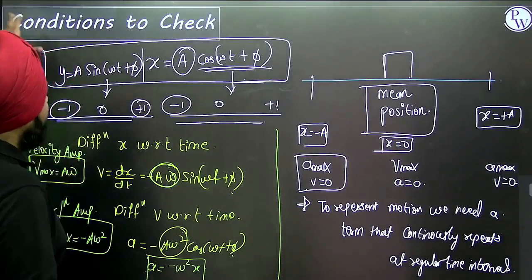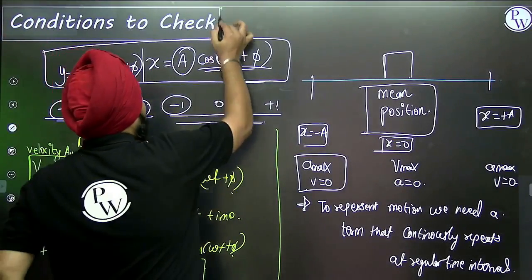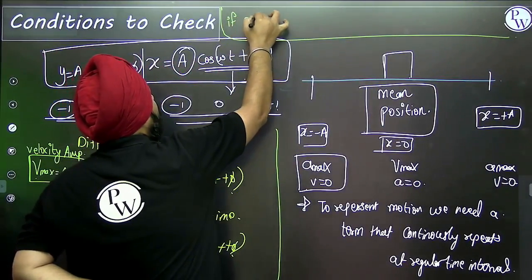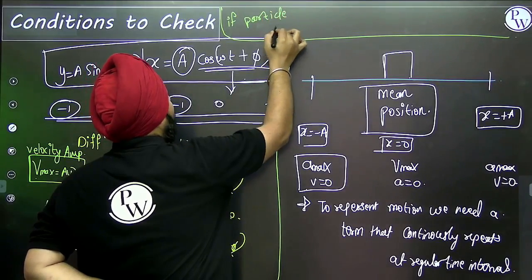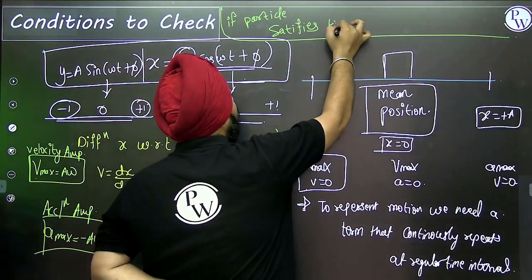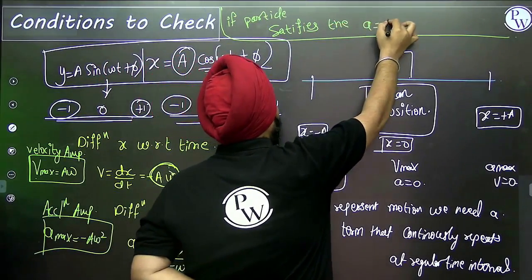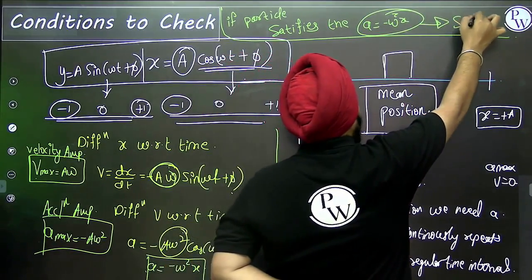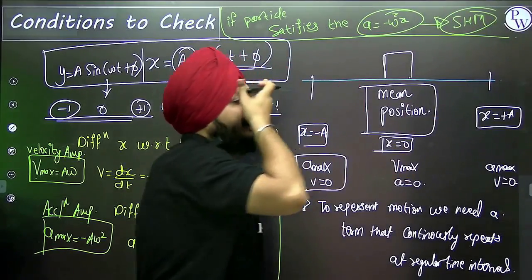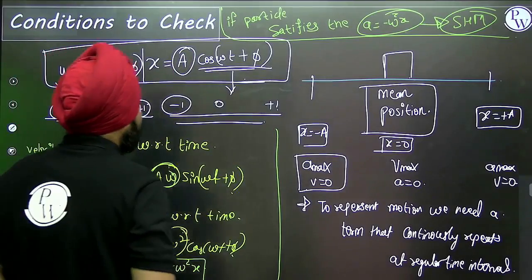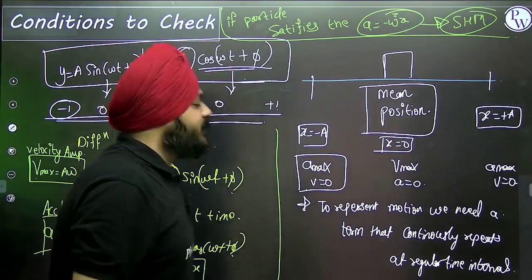So what is the condition? If a particle satisfies the equation a is equal to minus omega square x, then we can say the particle is performing SHM. So these are the equations. Now we are going to discuss these equations in detail and the respective parameters.